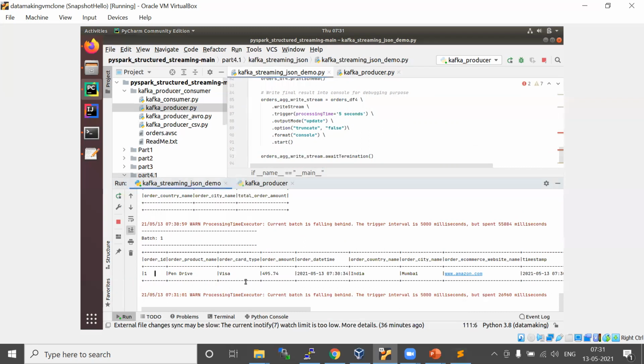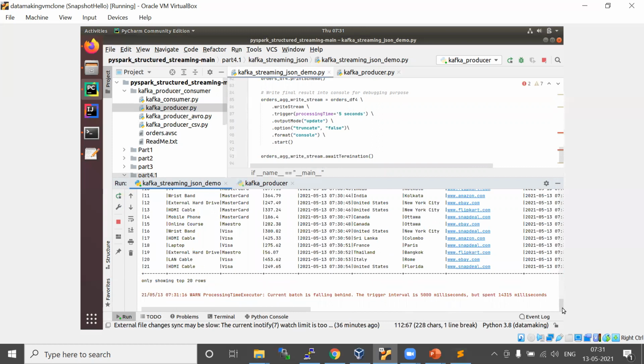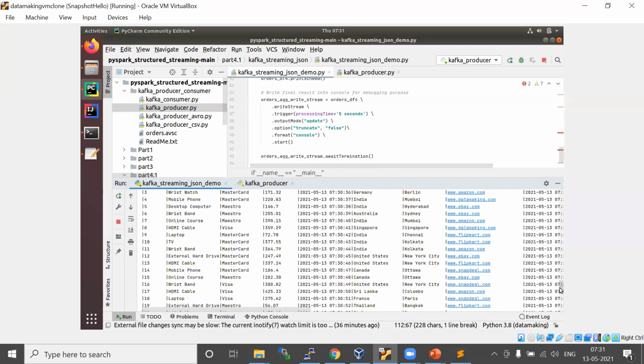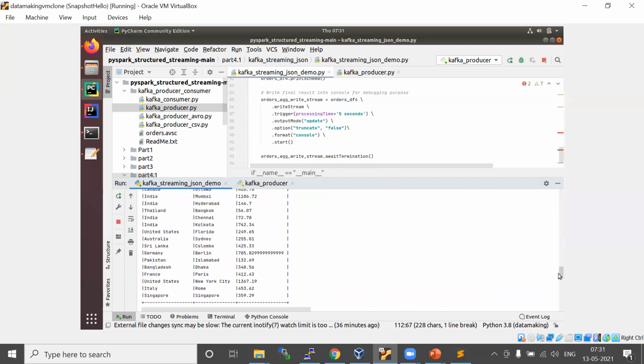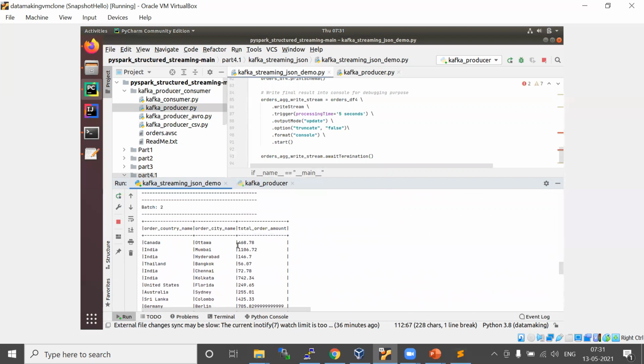So see here, this is the raw format, and this is the aggregated format. I'm just finding the order amount for each combination of country and city.